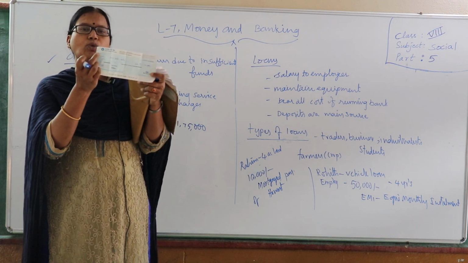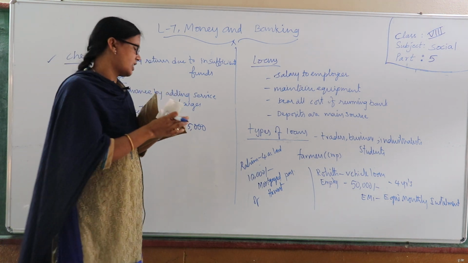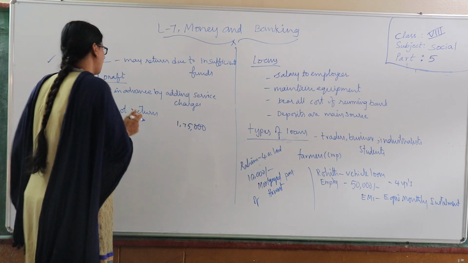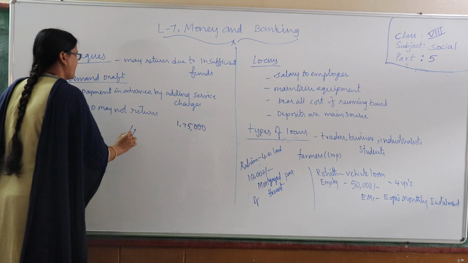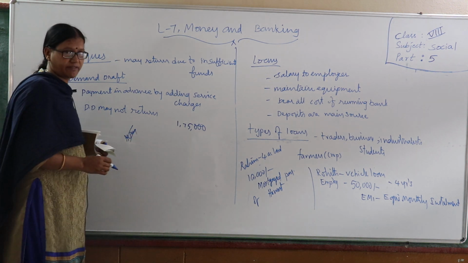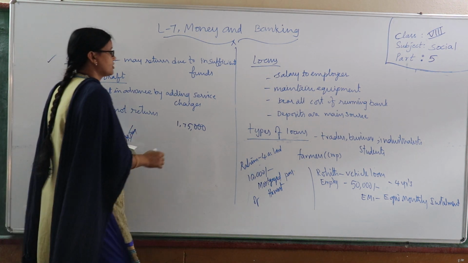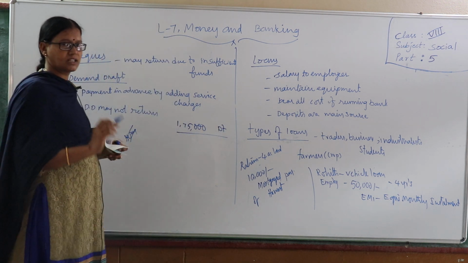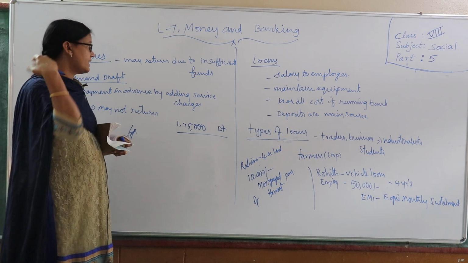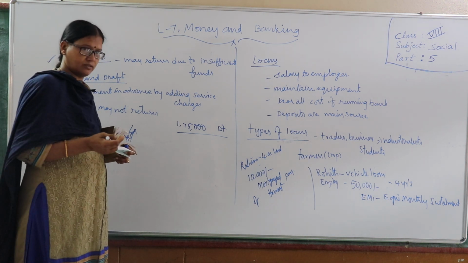Here we should cross two lines, to whom we are paying. That crossing means account payee. We will say it as account payee. It means we are giving the check for the payment of 1,75,000. We should write the date on the check also. So we mention it and we pay the sum of the payment. That is what the account holder can do.